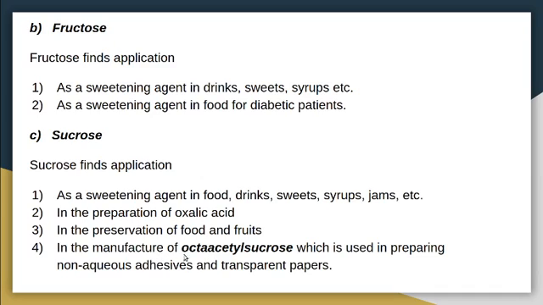Then in the manufacture of octa-acetyl sucrose, which is used in preparing non-aqueous adhesives and transparent papers. So these are the applications of sucrose, mainly as a sweetening agent and some other applications in preservation of different substances.